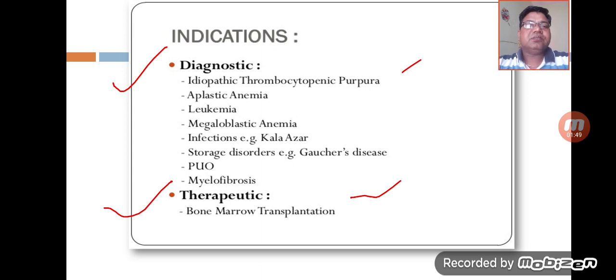Another group is infections such as Kala-Azar, storage disorders such as Gaucher disease, pyrexia of unknown origin, and myelofibrosis. So these are a few conditions in which we can do bone marrow aspiration and easily diagnose them. Second one is the therapeutic indication. When we have to perform bone marrow transplantation, the hematopoietic stem cells are taken from the bone marrow, so bone marrow aspiration can be done for that purpose also.